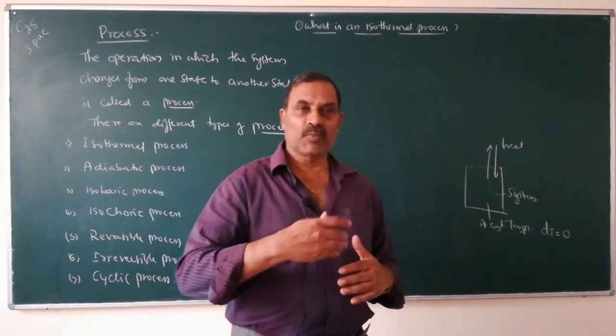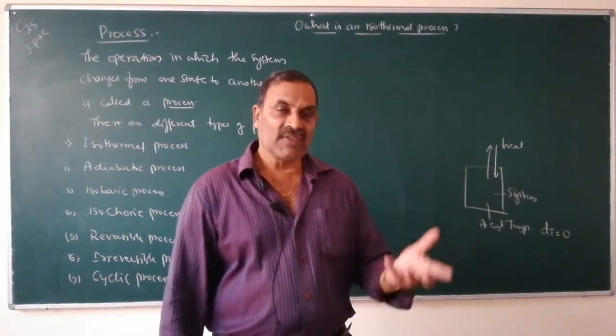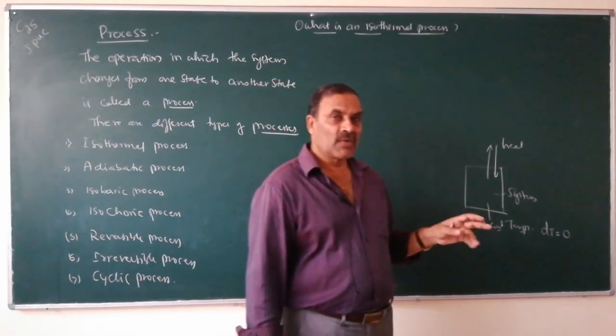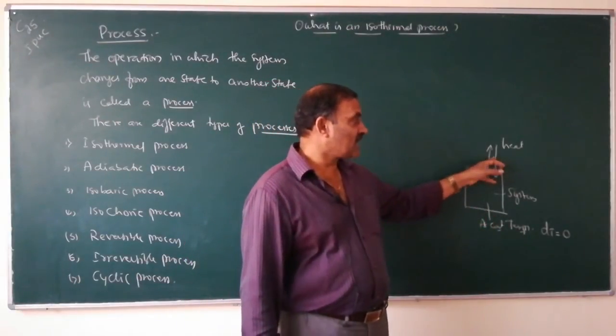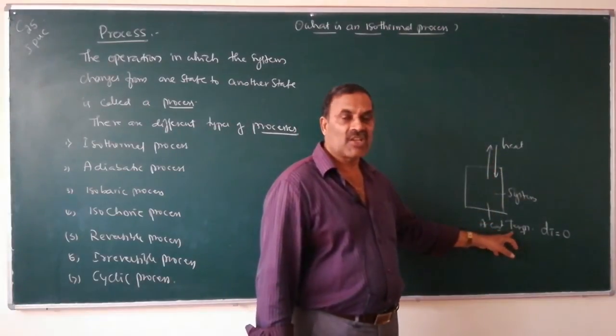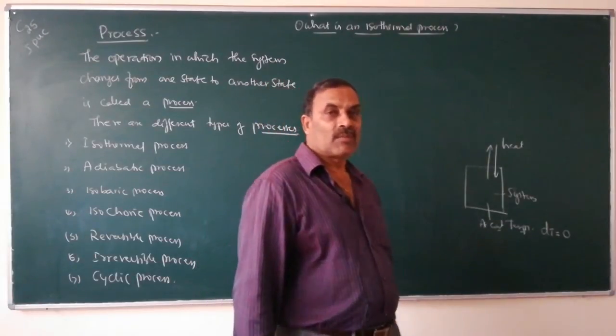If there is liberation of heat, it should go out. If there is absorption of heat, the heat should come into the system. Therefore, there should be an exchange of heat between system and surroundings to maintain temperature constant.